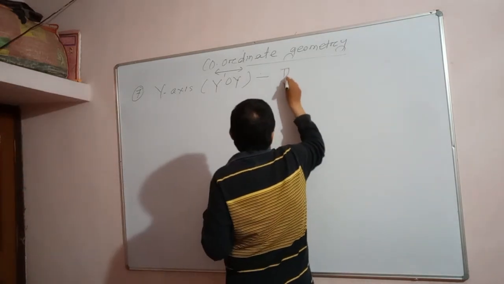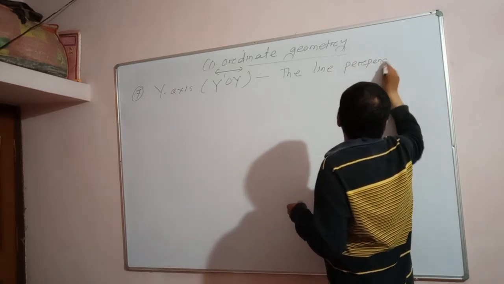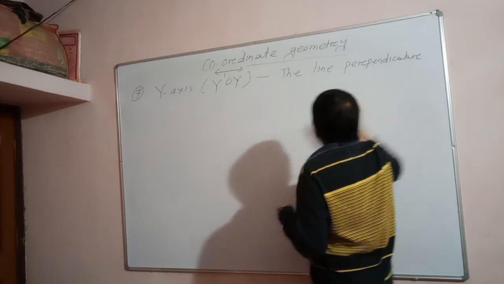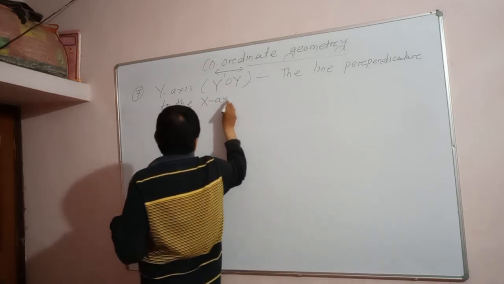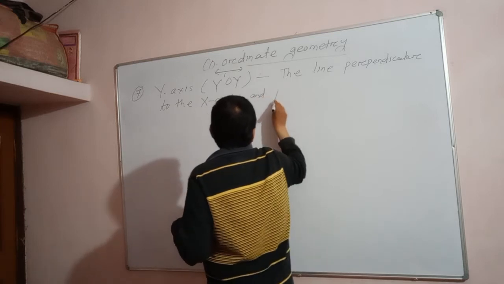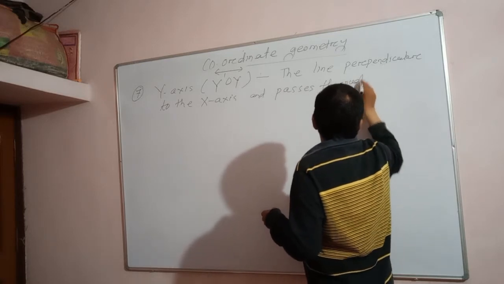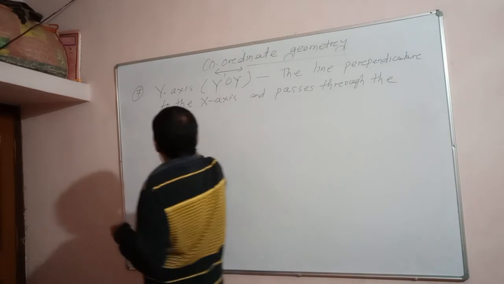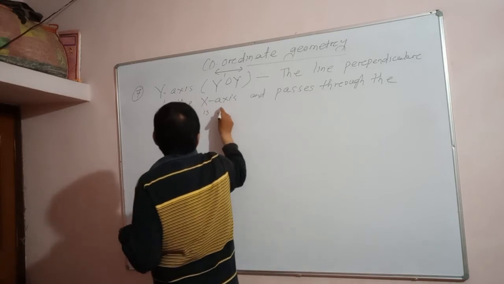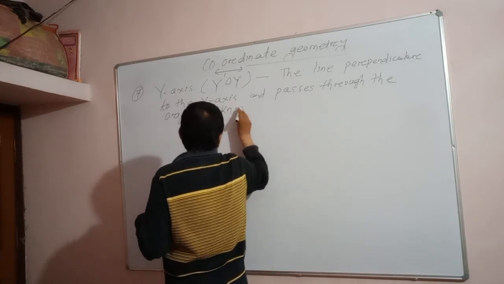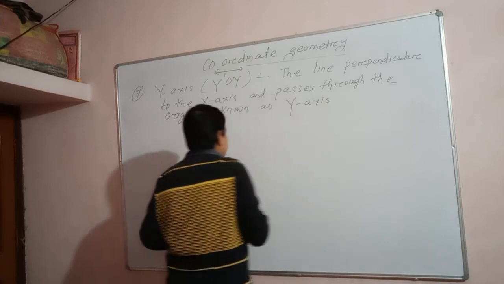The line perpendicular to the x axis and passes through the origin is known as the y-axis. Okay.